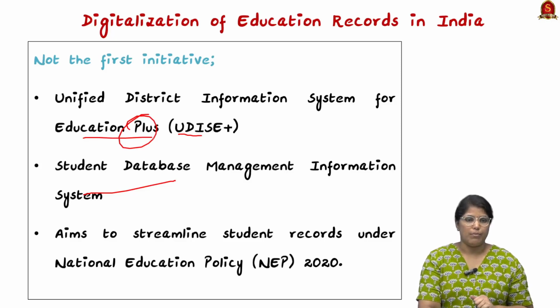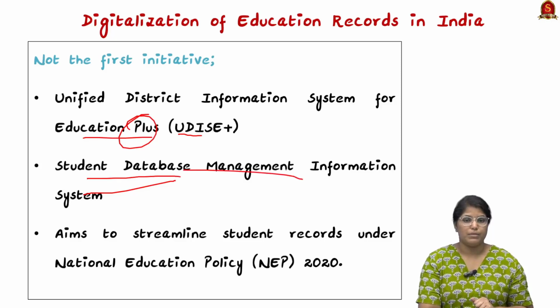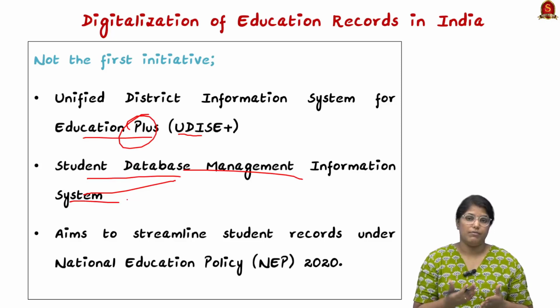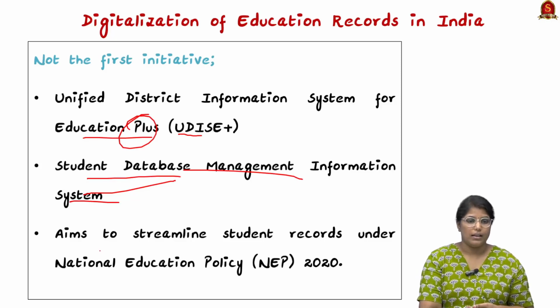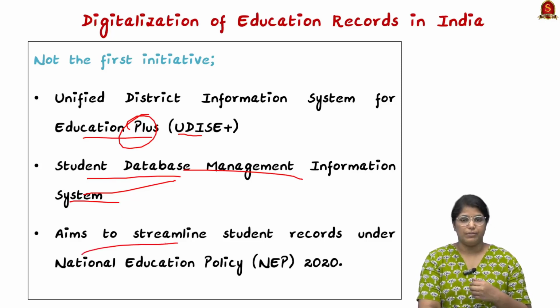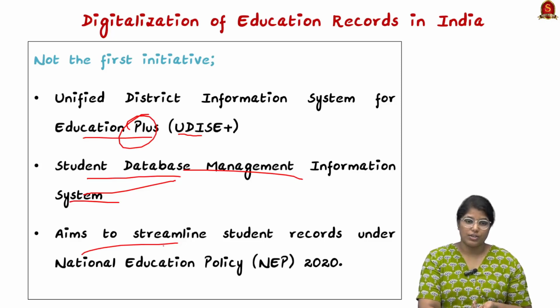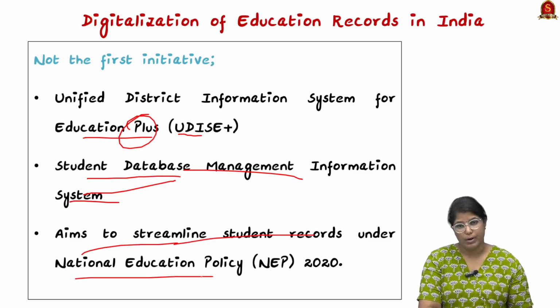Now the second important thing is the student database management information system. Under this also the students' information will be there, and it streamlines the new initiative that has been taken up by the Ministry of Education. It actually streamlines students' records under National Education Policy NEP 2020.